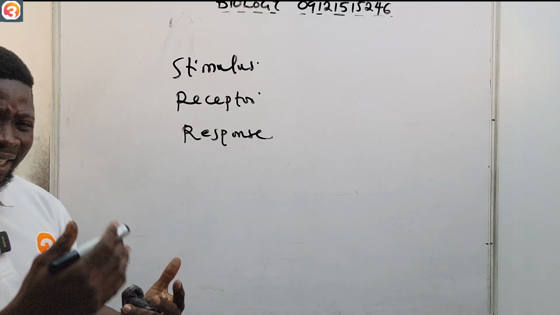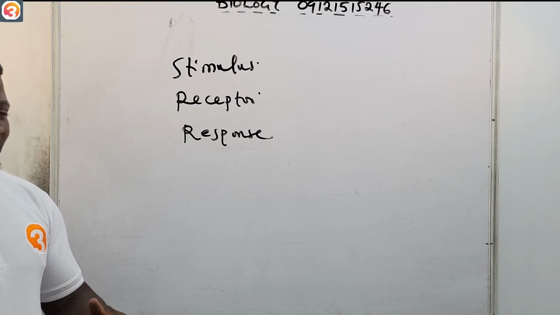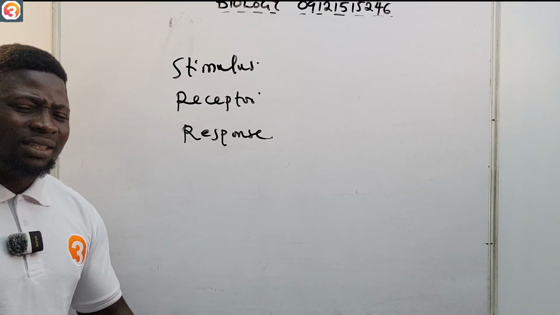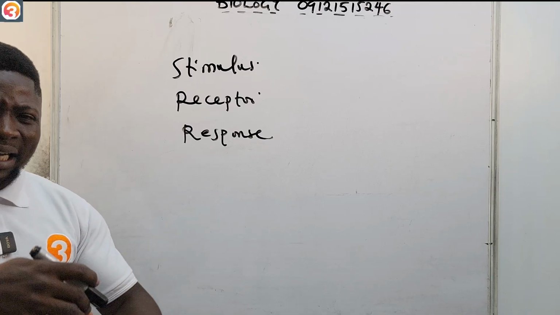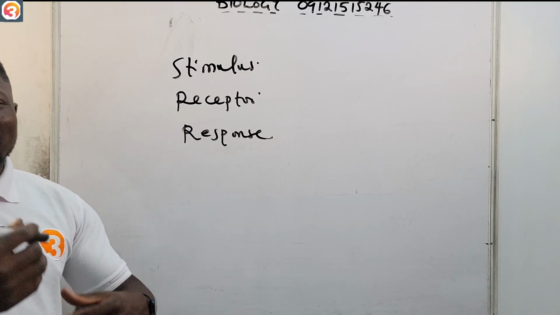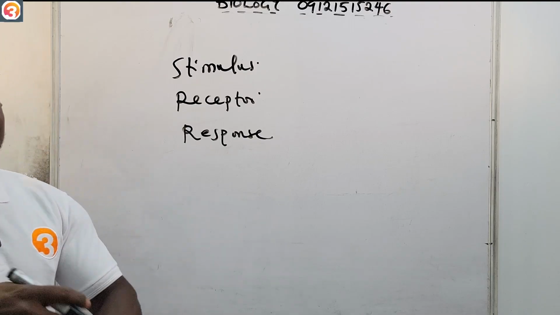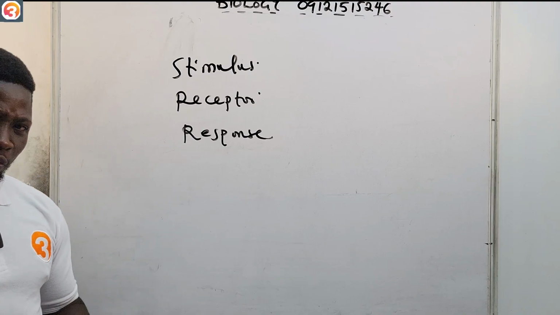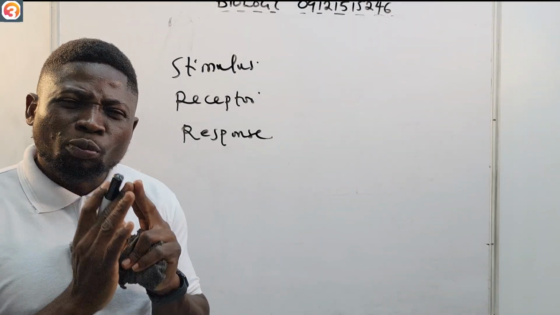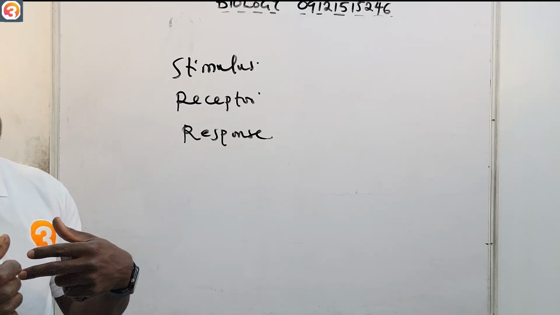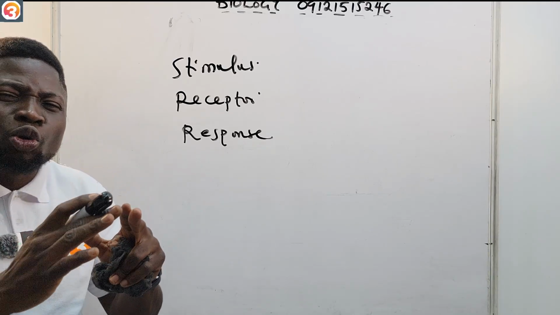So definitely in our environment, and even within us, there are changes going on. There are interactions and communications going on in our own body and even in our external environment. And that is why we need all of these things to be coordinated so that we can function properly.